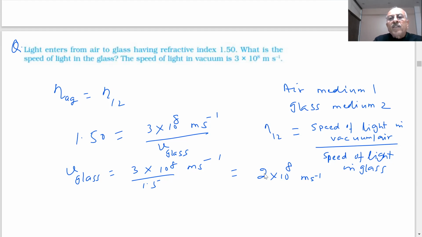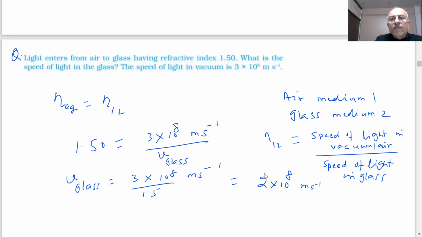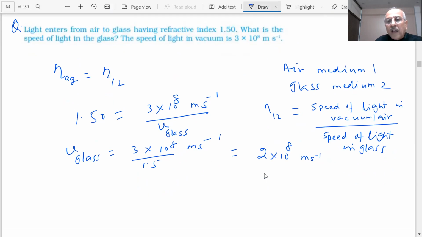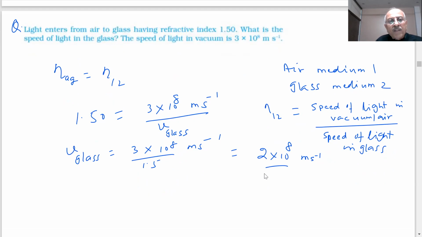So you can see the result, students. What has happened to the speed of light? In glass it is less as compared to air. The speed of light is less in glass because glass is a denser medium.